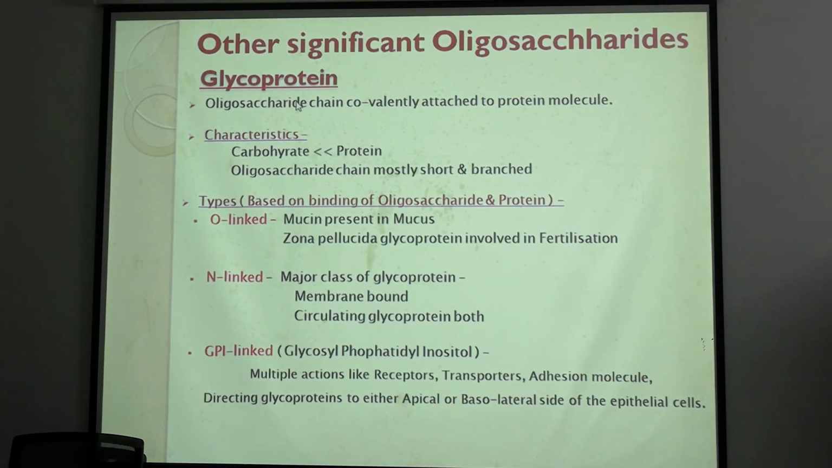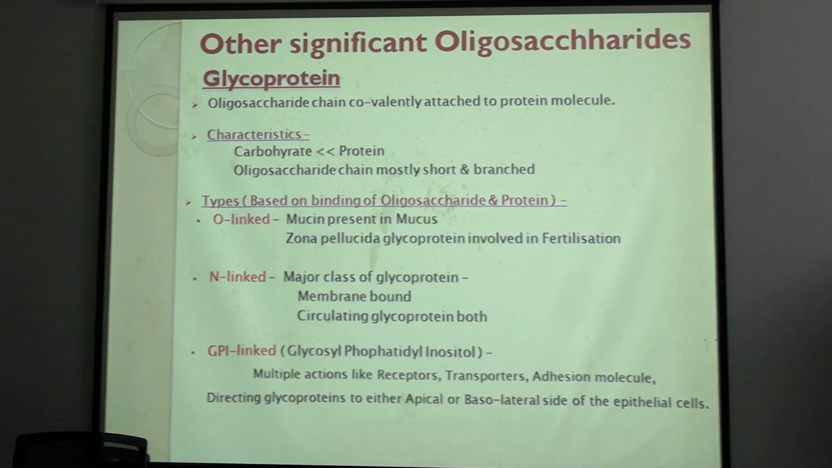Now coming to oligosaccharides. Other oligosaccharides, they help in formation of glycoproteins. What is glycoprotein? When small carbohydrates are attached with large protein molecules. Okay, so they are large proteins attached with oligosaccharide short chains, and they are of these types: O-linked, N-linked and GPI linked. I told you what is O-linked and what is N-linked, and there is also GPI linked.